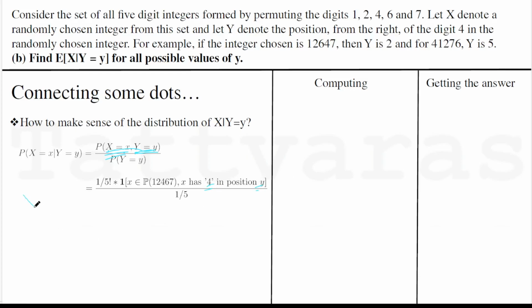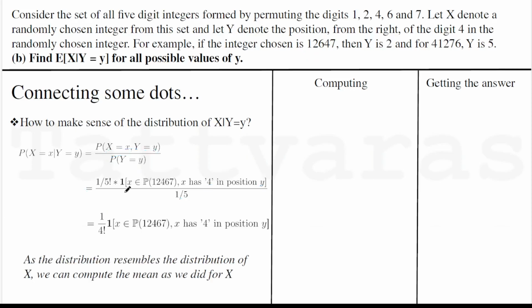What it means is, if you have, say, X equal to x and Y equal to 1, this probability means that whatever your number x is, it has to have 4 at the first position from the right. So it has to be a number of this sort. A number like 4, 6, 7, 2, 1 is acceptable, but a number like this is not. Hence the indicator function. And we get the conditional distribution.